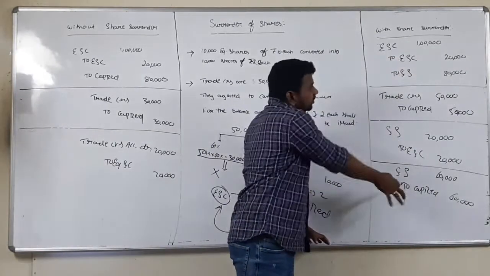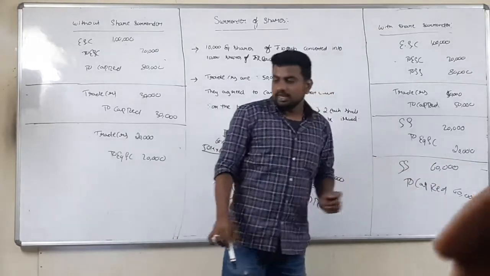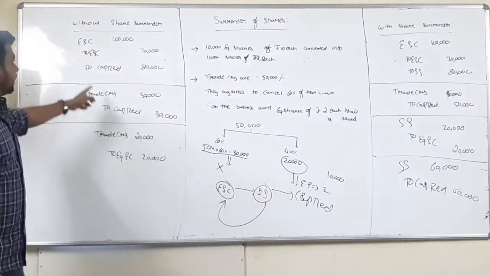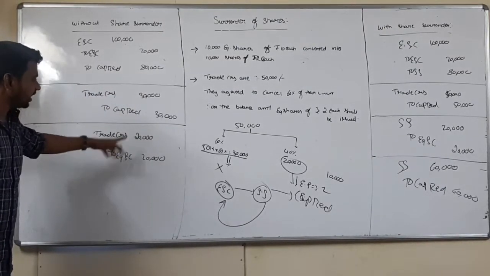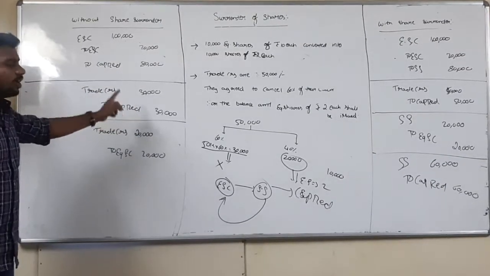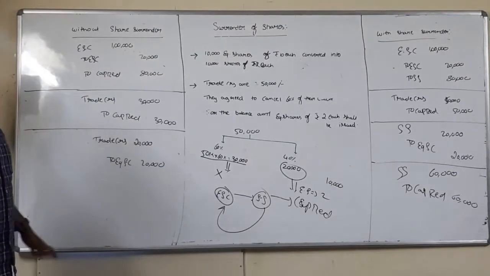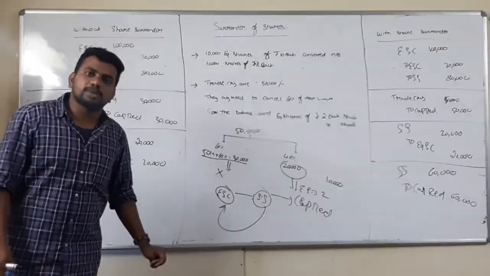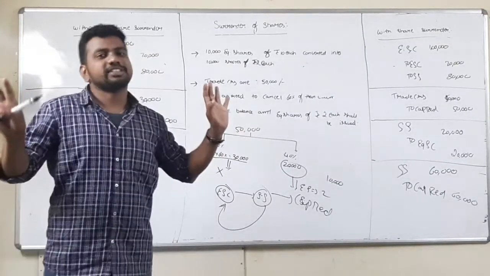So under the share surrender concept, I am transferring an amount of 1,10,000. Now without share surrender, here 80,000, here 30,000, here nothing transferred. So here also 1,10,000. Whether it is the share surrender concept or the without share surrender concept, the total amount being transferred to capital reduction account will be the same.